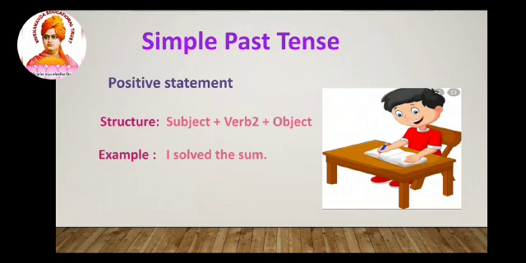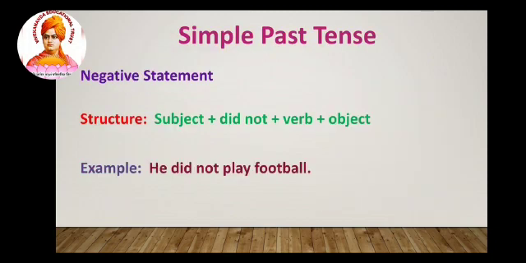In simple past tense, now we are going to see the positive statement. The structure of the positive statement is subject plus verb 2 plus object. For example, I solved the problem. Here I is the subject, solved is the verb and the sum is the object.